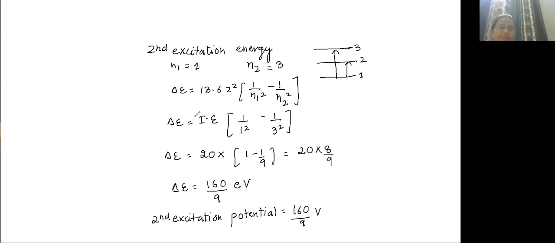Correct. Very good. If this is done, can I move to next question? Copy this. When this is done, let me know so that we can move to next question. I hope everyone has done this. Now write down next question.